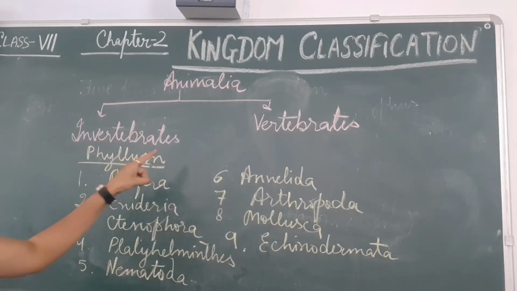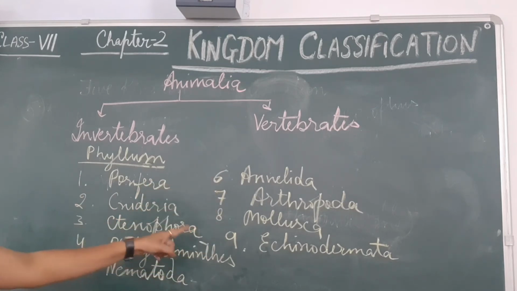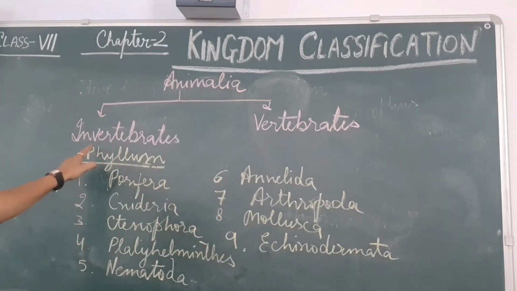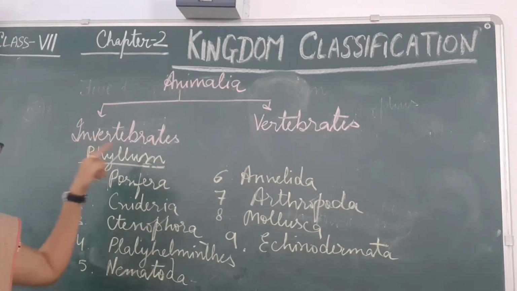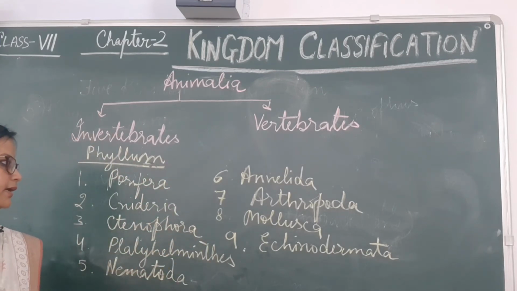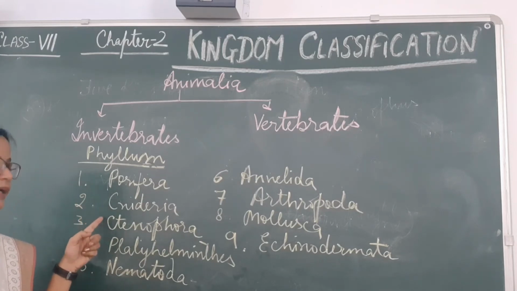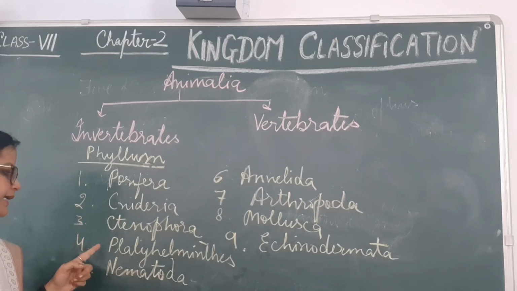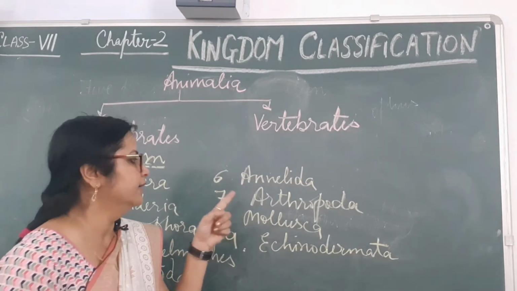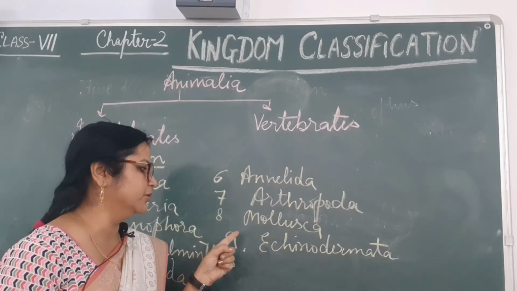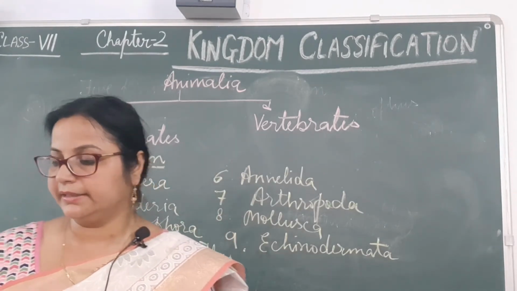Like I have written on the board, the phylum names 1 to 9 come under the invertebrates category. In your book the 10th one, Chordata, is also given, but Chordata comes under the vertebrates. So phylum names you have to learn in correct sequence. First phylum name should be Porifera, then Cnidaria, then Ctenophora, then Platyhelminthes, then Nematoda, then sixth Annelida, then Arthropoda, then eighth Mollusca, and last Echinodermata.